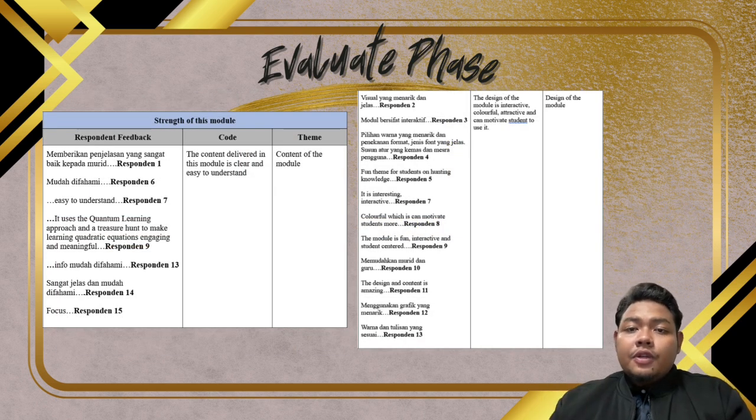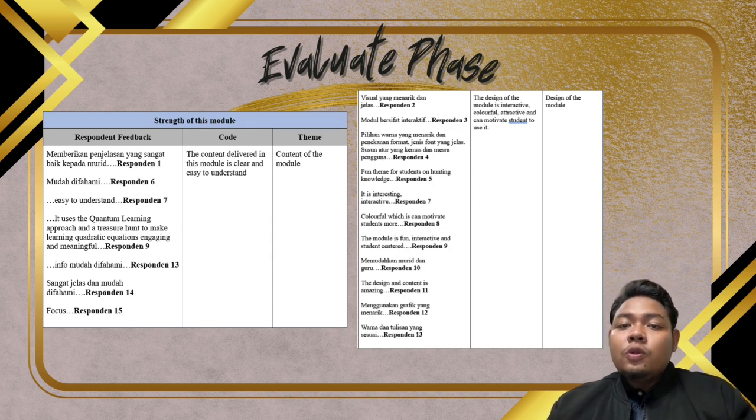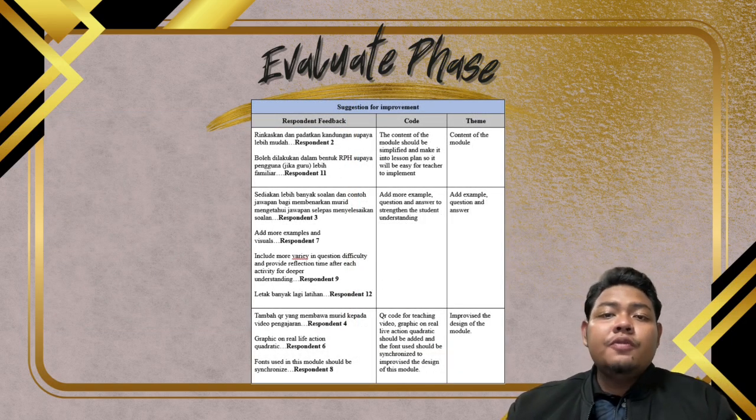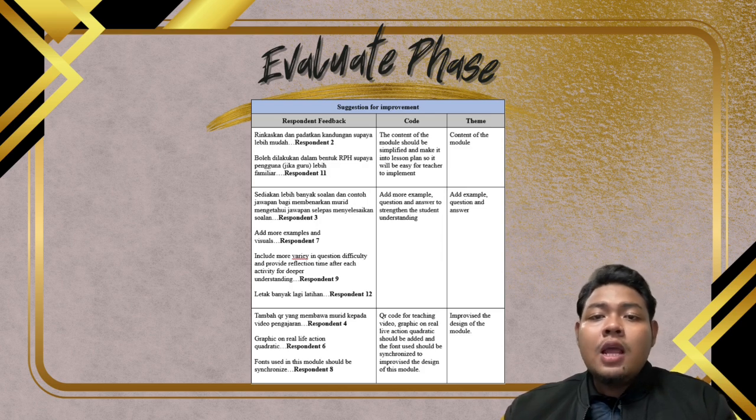This is the data from the final section of our questionnaire, which is open-ended feedback. In this section, we analyze the respondents' feedback by using thematic analysis. For the first question, we asked the respondents about the strengths of our module, and their feedback can be divided into 2 themes, which are content of the module and design of the module. Next, we asked our respondents about improvements for our module, and they said that we have to improve the content of our module, add more examples, questions and answers, and improve the design of our module.